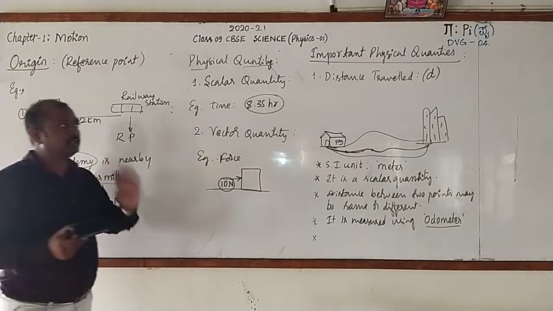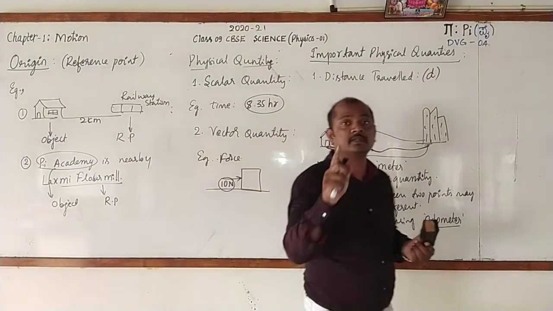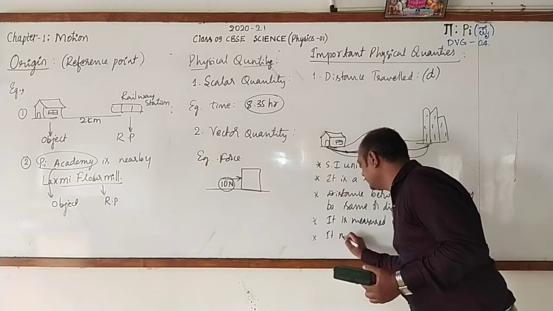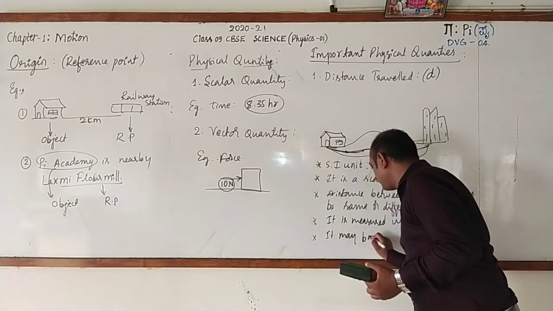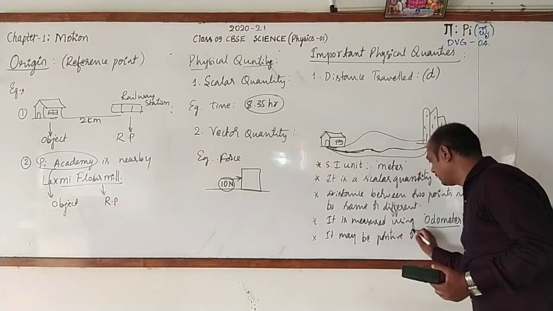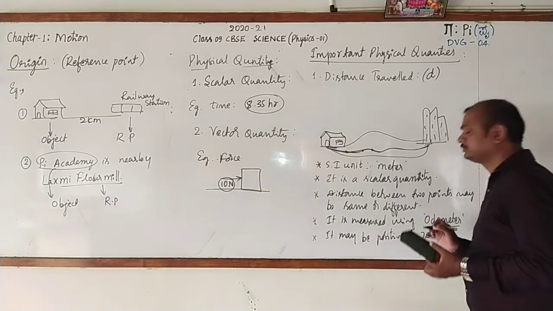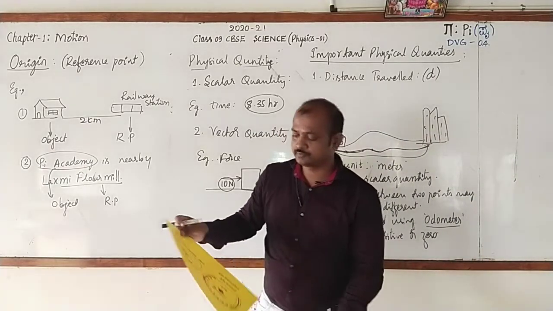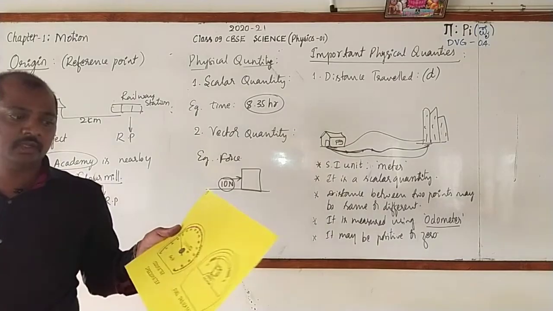Hence we can say that distance may be 0 or positive. So I can write it as it may be positive or 0.